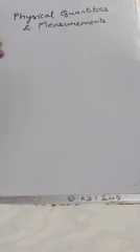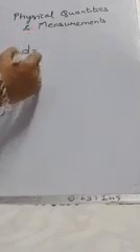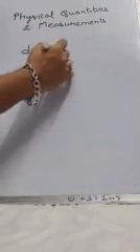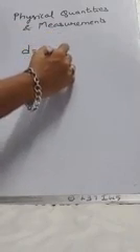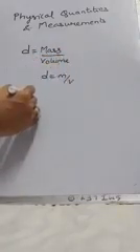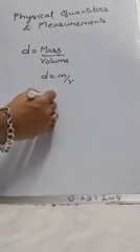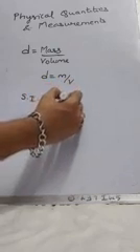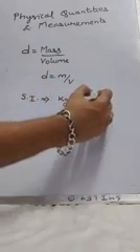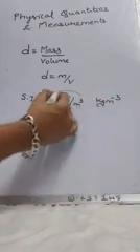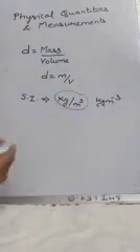Now we'll start with the basic one, that is density. What is density? It is mass per unit volume. So density is mass per unit volume. The SI unit of density, SI means System International, is kg per meter cube, which can be written as kg m minus 3.